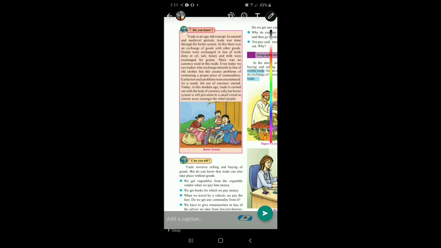To overcome such a problem, currency was introduced, and the use of money was started. Earlier too such a problem was encountered. As a result, the use of currency started. Today, in this modern age, trade is carried out with the help of currency only. Every trade that is done during this time, the import or export between the countries, involves money and currency. There is no barter system existing now.